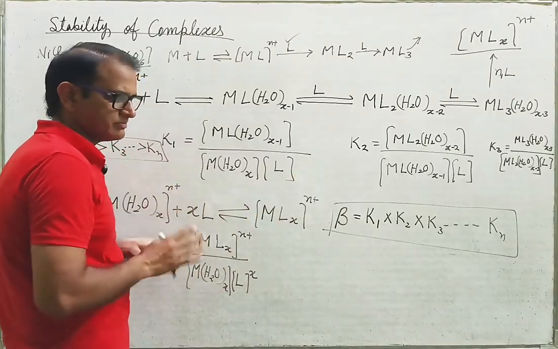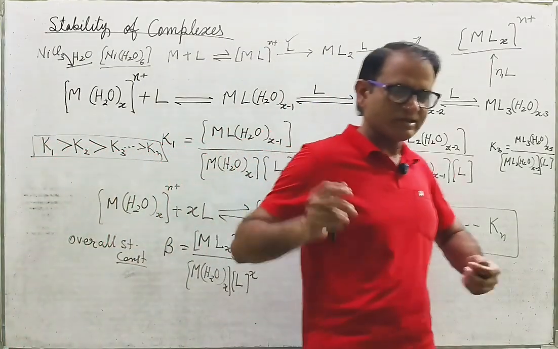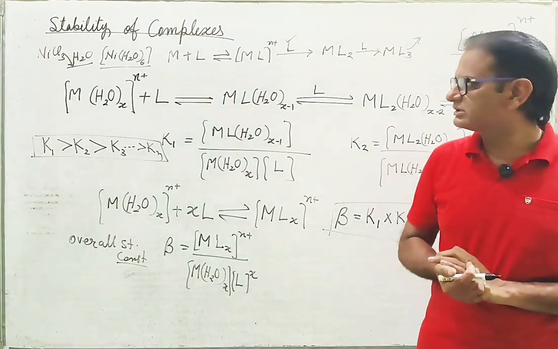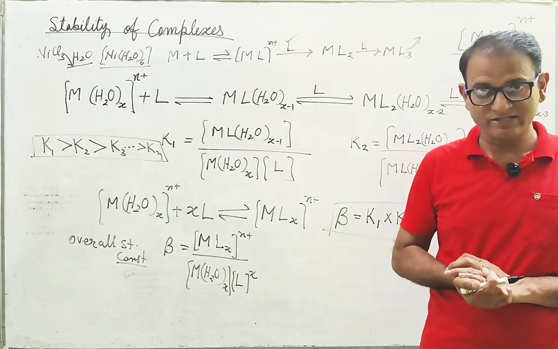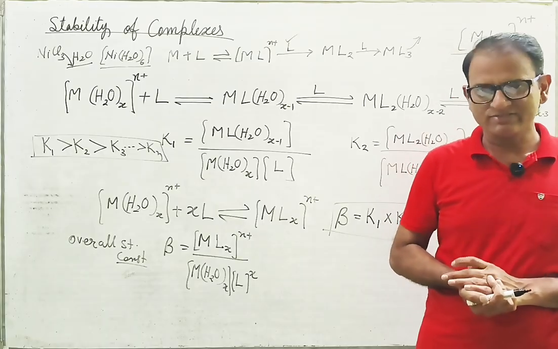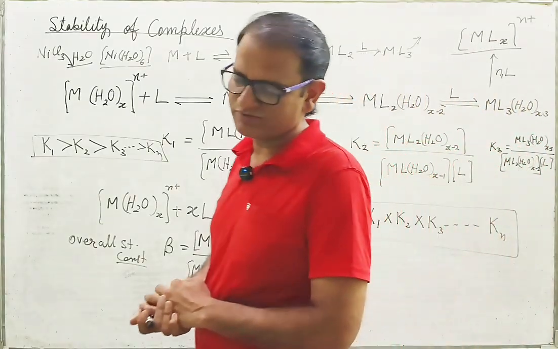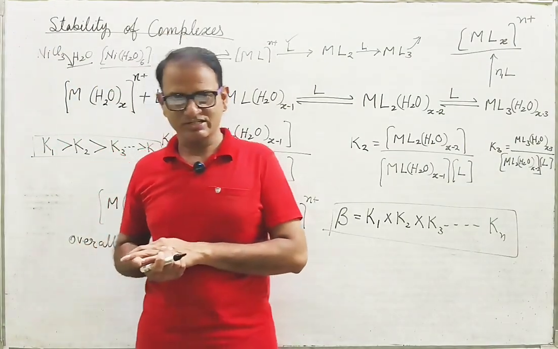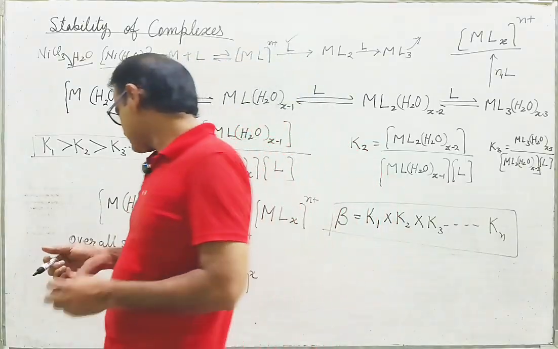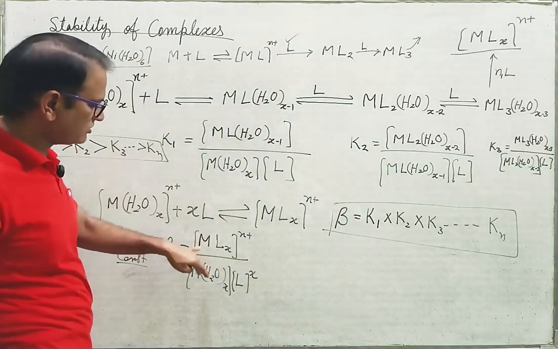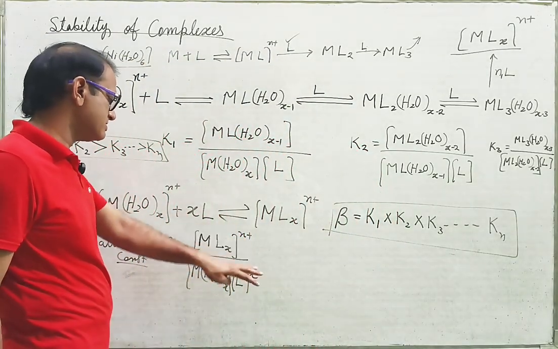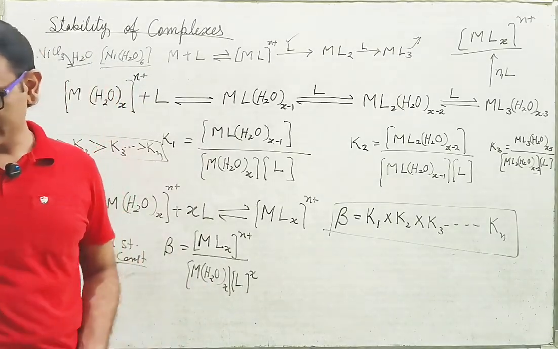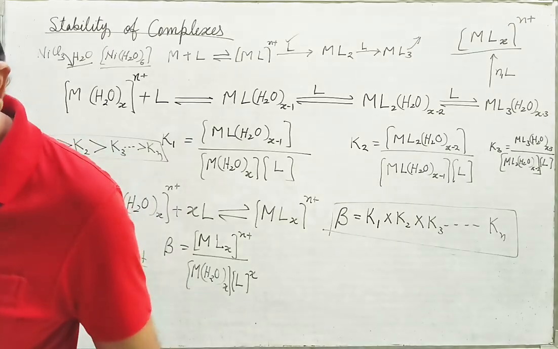There is always an equilibrium. We just say that the coordination entity behaves as a single entity in the solution, but that is not actually the case. Some extent of the coordination entity also dissociates, so it depends upon the value of this stability constant. The higher the value, the more stable the complex.